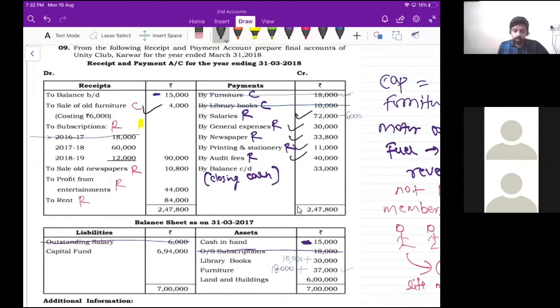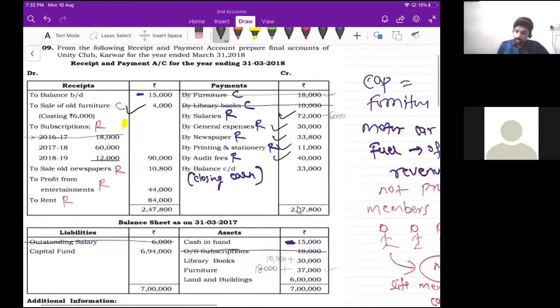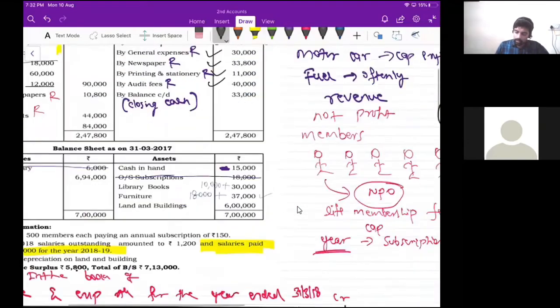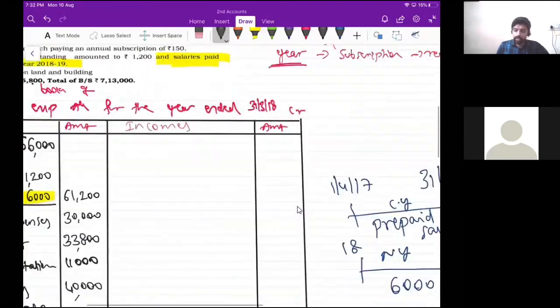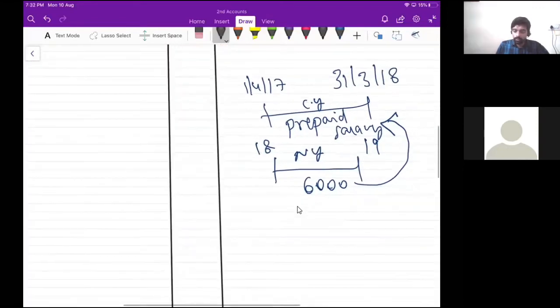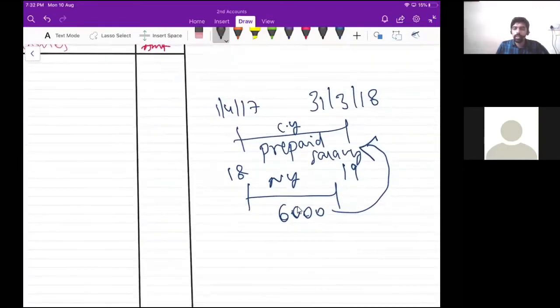Subscriptions is 17, 18, 60,000 rupees, 18, 19, 12,000 rupees. So now the current year, this is current year, 1/4/17 to 31st March 2018. This is current year, and next year is 2018-19.